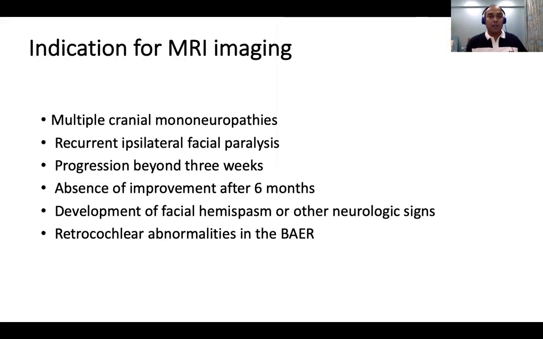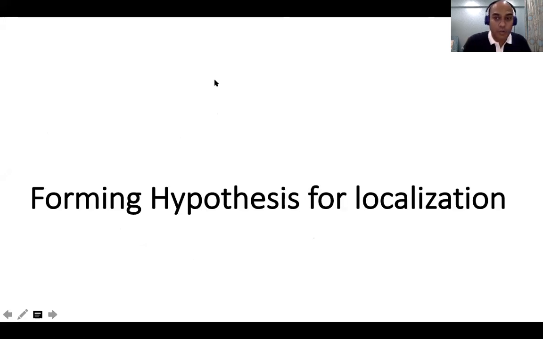Right. So the indication for MRI is whenever you have multiple cranial neuropathies with the 7th, if you have significant pain over the parotid, that's another indication. If you have a hearing loss, if you have a recurrent ipsilateral facial paralysis, any progression or absence of improvement after 6 months, hemifacial spasms, or involvement of hearing in the retrocochlear pathway, these are the indications for MRI imaging. So how to form a hypothesis for localization? Now till this point, I've just told that there is something called upper motor, lower motor.